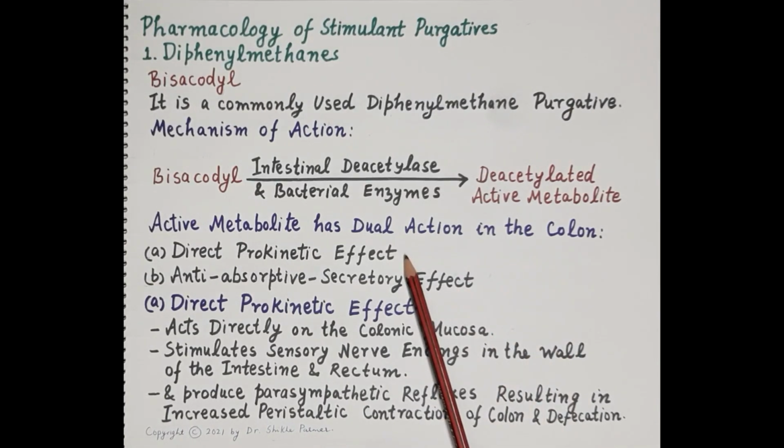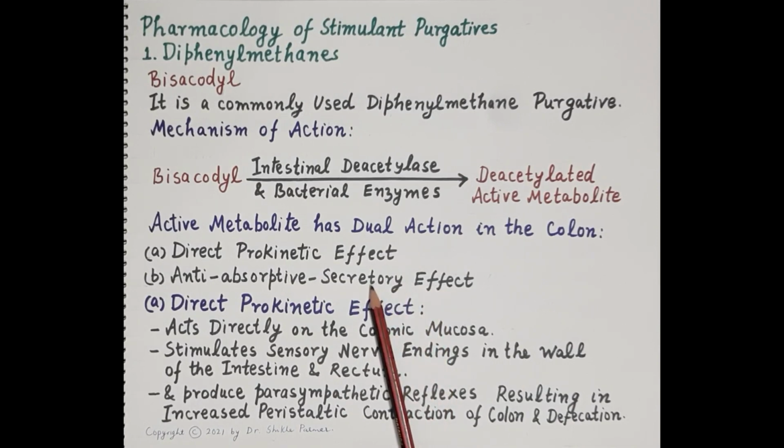The first action is a direct prokinetic effect. It increases the peristaltic movements, thereby increasing intestinal transit and the movement of stools in the forward direction. Apart from this, it also exhibits an anti-absorptive secretory effect.